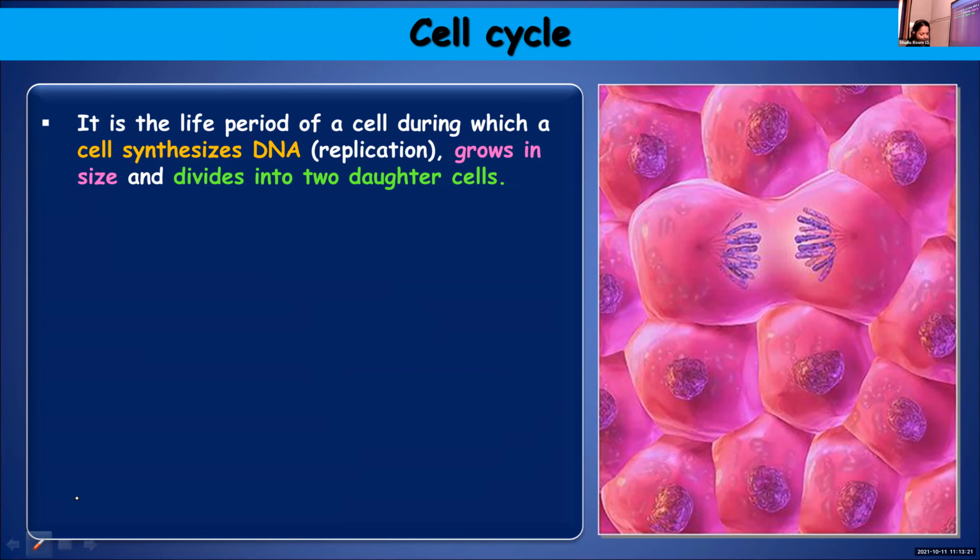Cell division. Have you learned about different types of cell division? Yes or no? The two, meiosis and mitosis. In which class did you learn? Class 9. Yes, mitosis and meiosis are the two types of cell division. And children, is cell division only for bringing about growth?